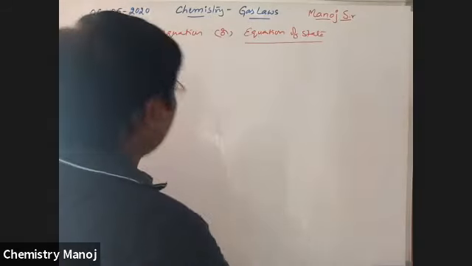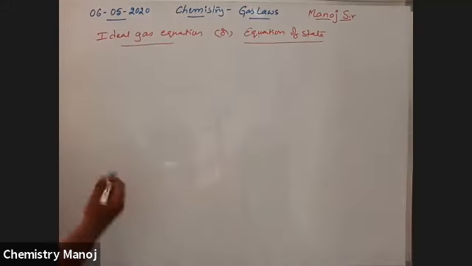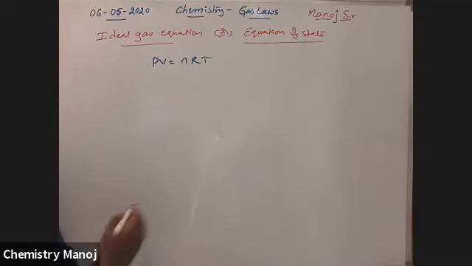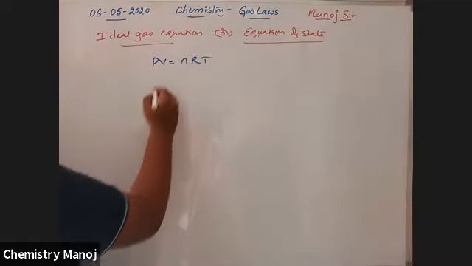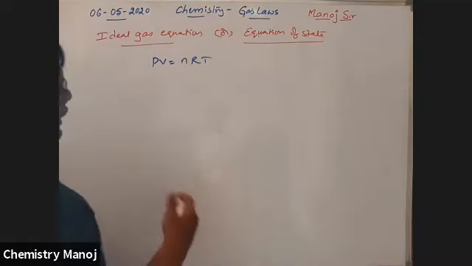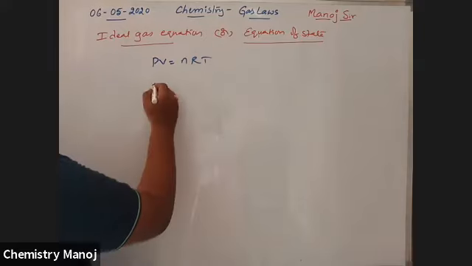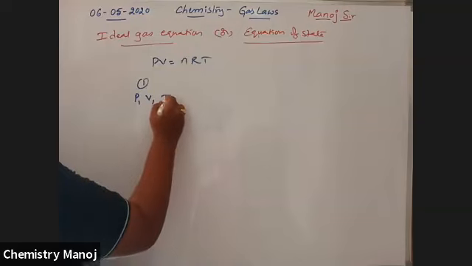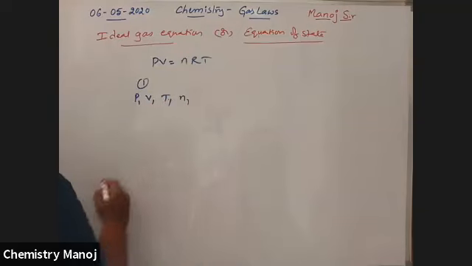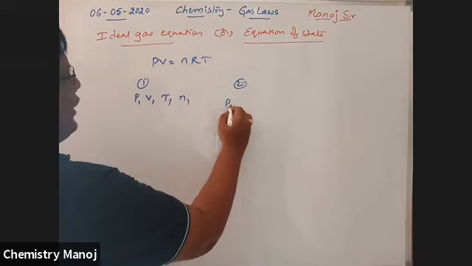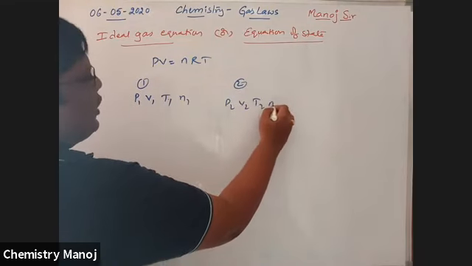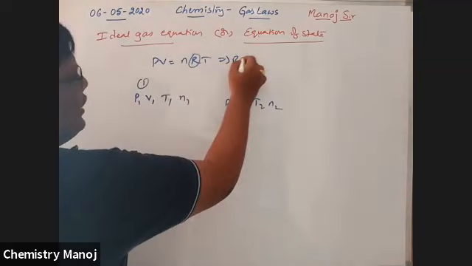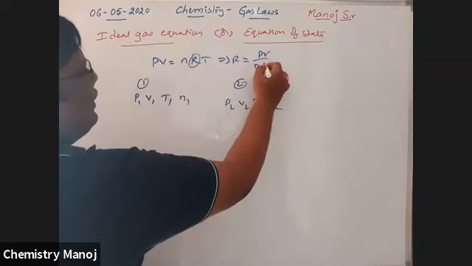Now we know PV is equal to nRT. If there is a comparative study, the first gas has pressure P1, volume V1, temperature T1 and number of moles n1. The second gas has P2, V2, T2 and n2. For this comparison, the R value is constant. From this, R is equal to PV by nT.